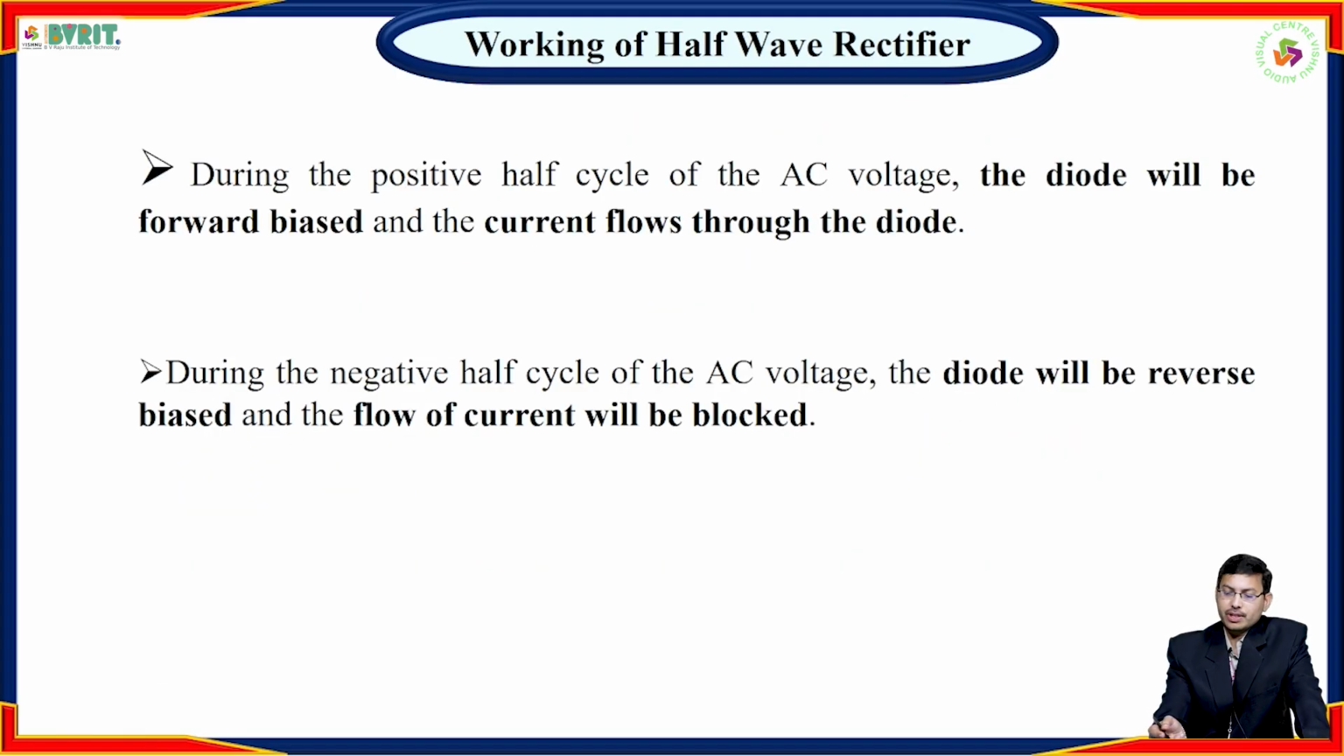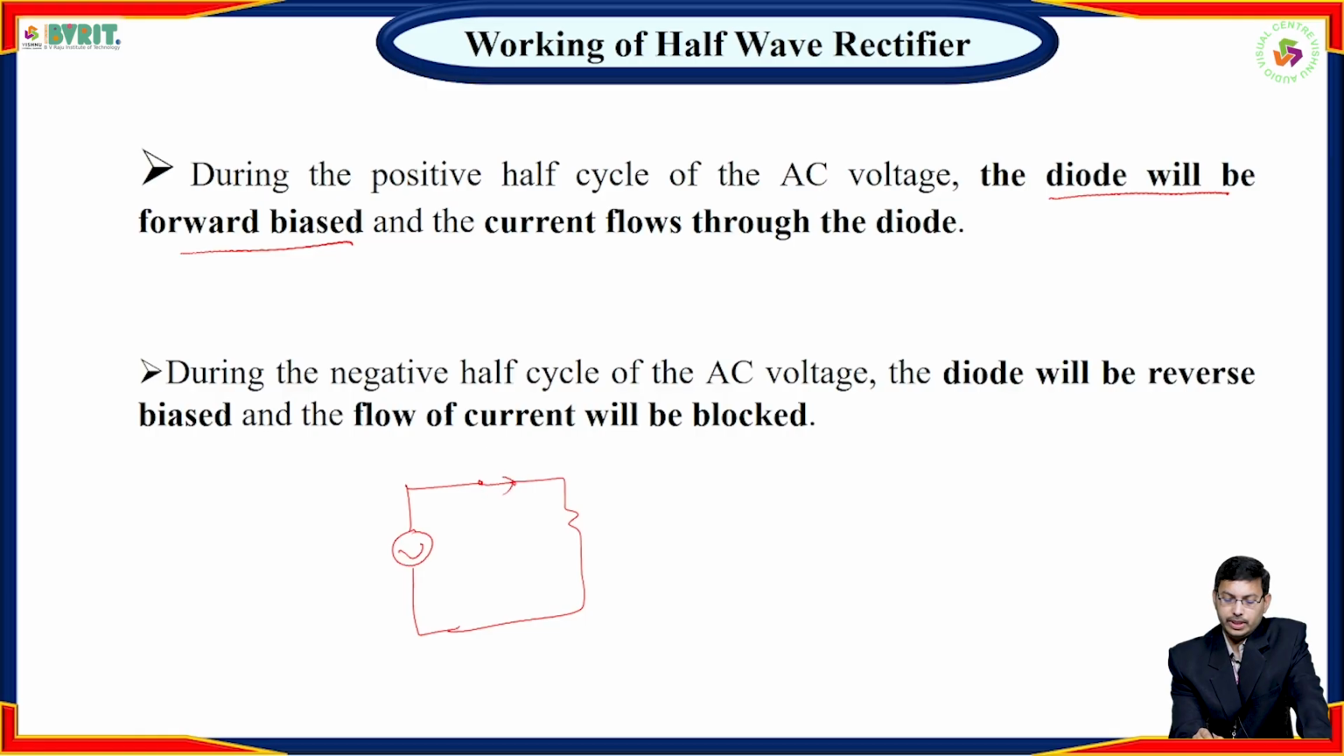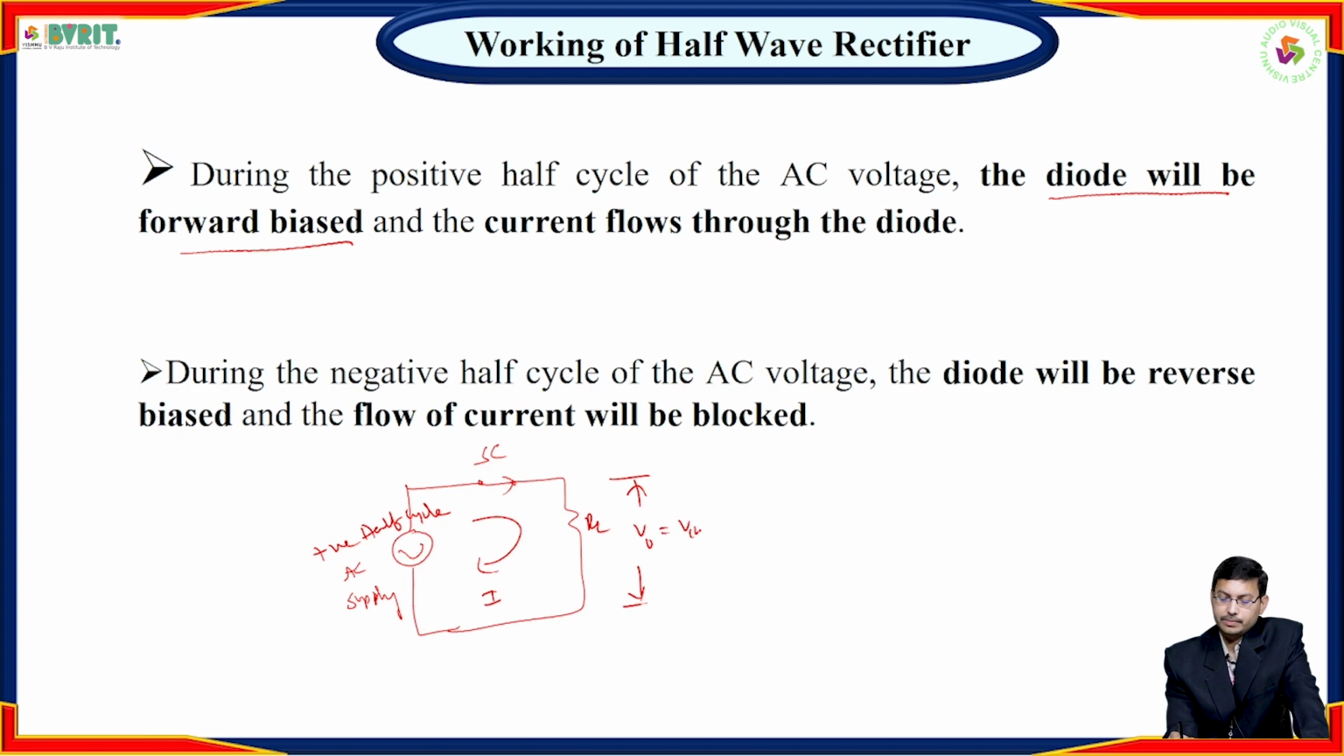During the positive cycle, diode D will be forward biased. If you want to draw the circuit diagram, it is a short circuit. So this is the AC supply, that is only the positive half cycle. This is the load resistance RL. Here V0. Here D is forward biased, that is a short circuit, hence current I flows in the circuit. Now V0 is equal to Vin.